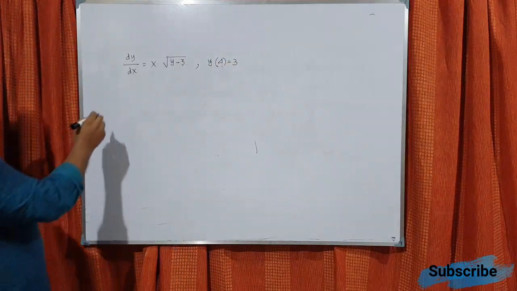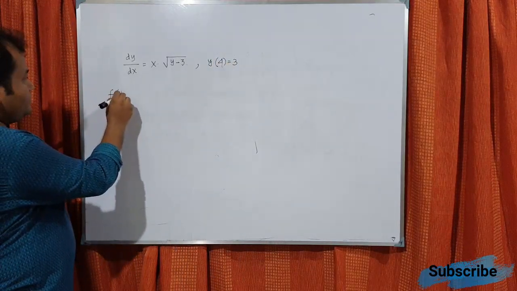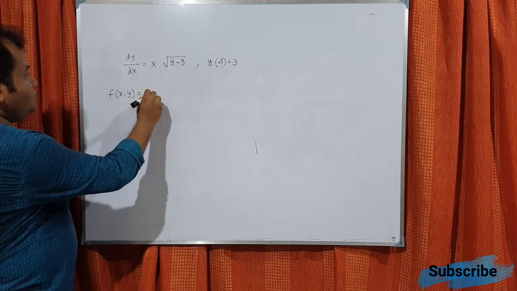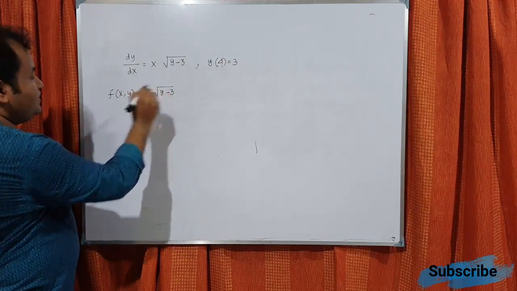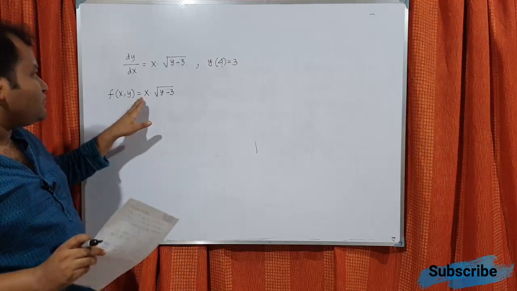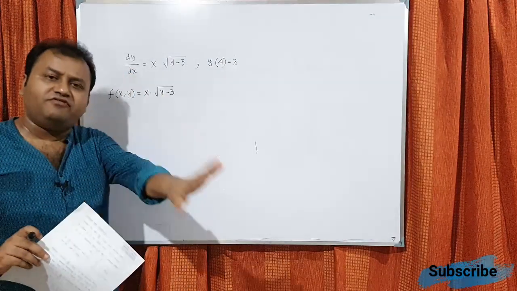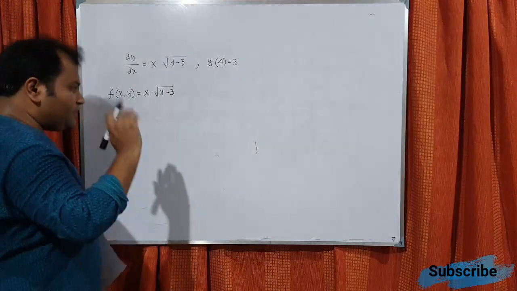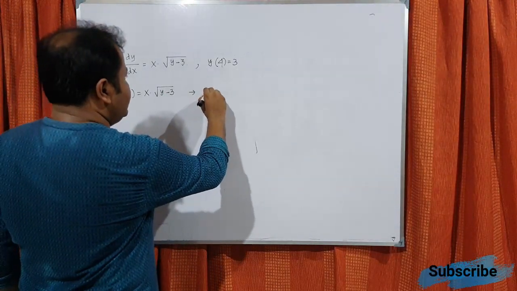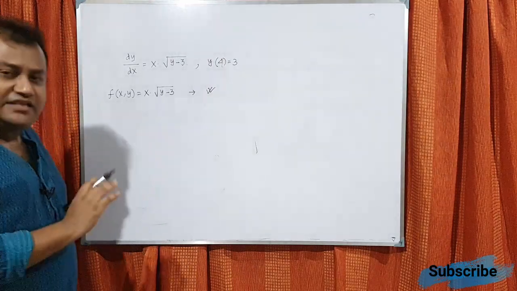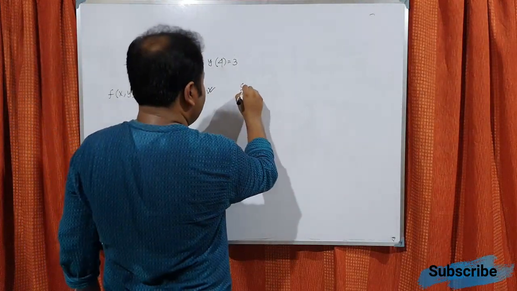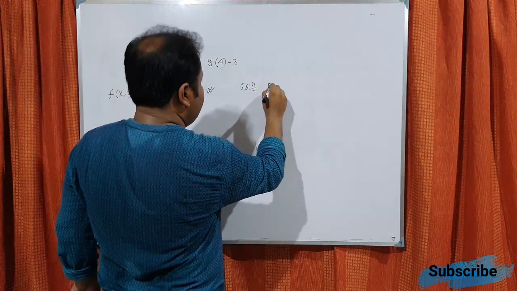So now here f of x y is x into root over y minus 3, and we can understand if I put x equals 4 and y equals 3, f of x y will have a finite value. So normally we can say that okay, this function is okay, so the solution exists.